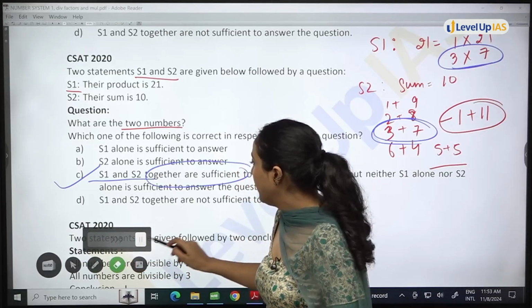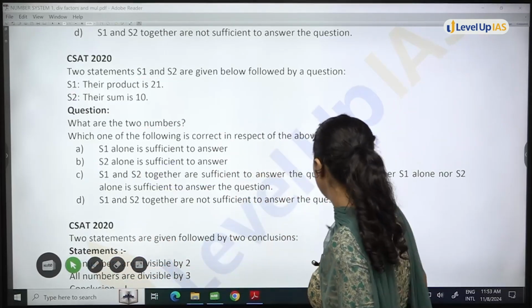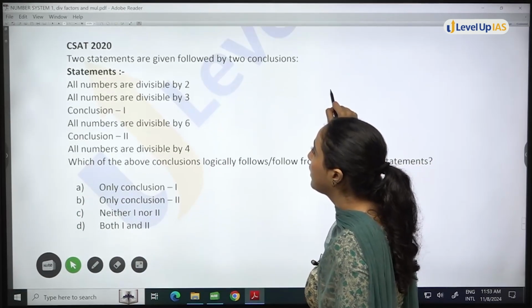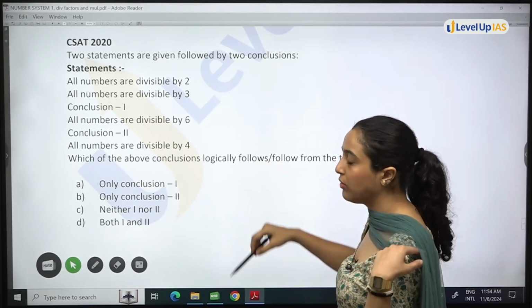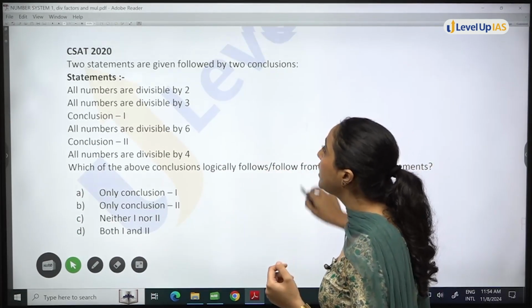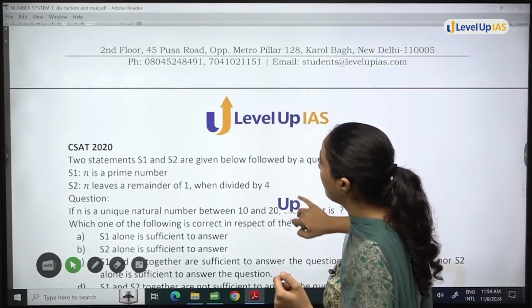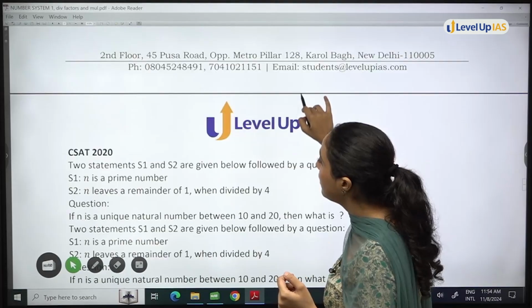All right. So again, see, in 2020, so many statement questions are asked. Again, there is a statement question in 2020. And also, how many questions are asked? You check. 2021.